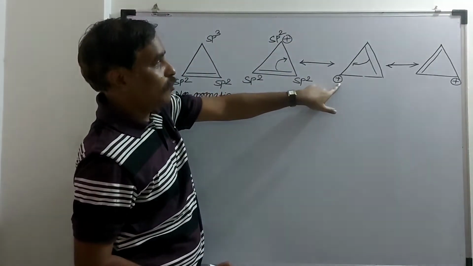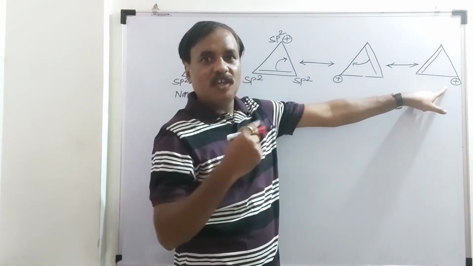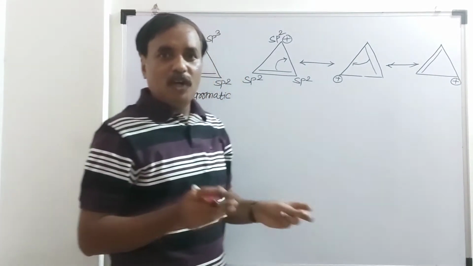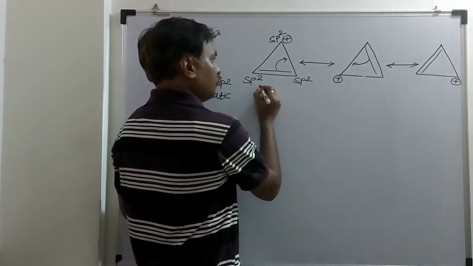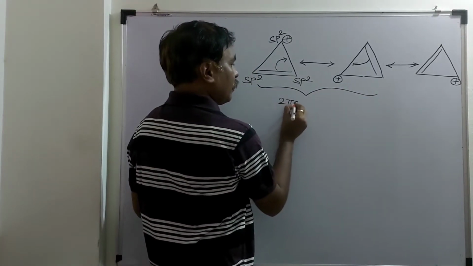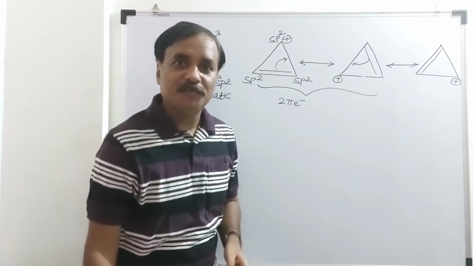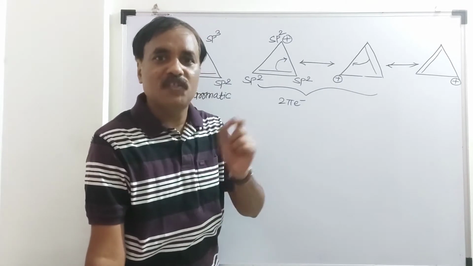Now here it is carbocation. Now here it is carbocation. So delocalization of charge. Now total number of pi electrons here is 2 pi, and a compound having 2 pi electrons, yes, it obeys Huckel's rule.